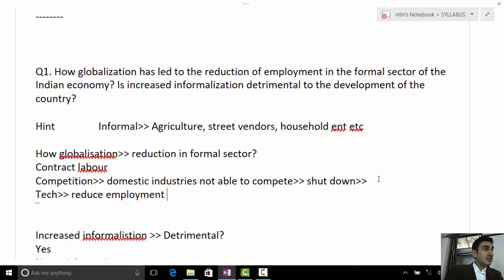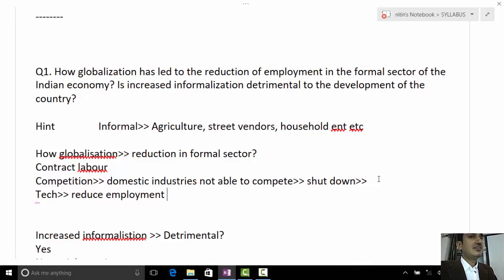Now, another important point, and an even better one than these. What actually happens is that even the big companies, the MNCs, intentionally go for informal sector employment, or informalization of labor within their own company. How? Through contractual labor, and there are so many staffing agencies.